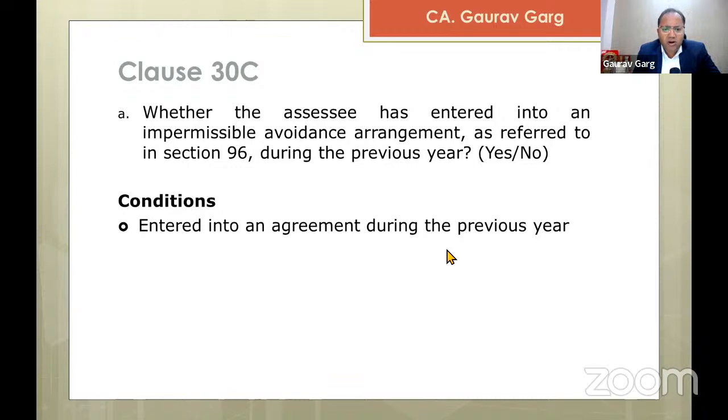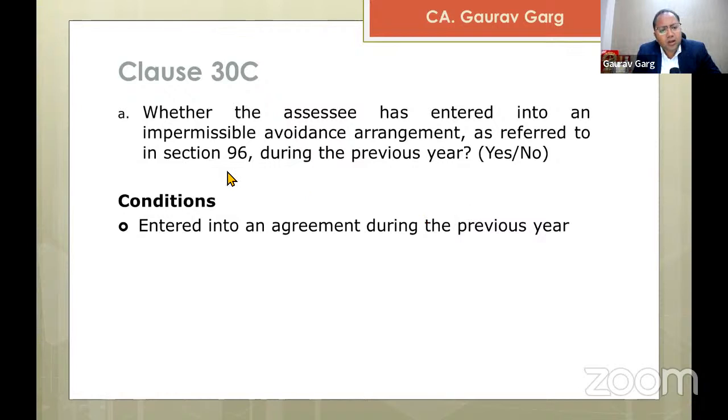Though the guidance note has a different view on this, if we simply look into the clause, it simply says whether the assessee has entered into an impermissible avoidance arrangement as referred to in section 96 during the previous year. So the question comes, what about the continuing arrangements? Let's say the taxpayer has entered into an arrangement during financial year 19-20, and from that arrangement, there are transactions which are going on in 21-22. So do we need to report those transactions?